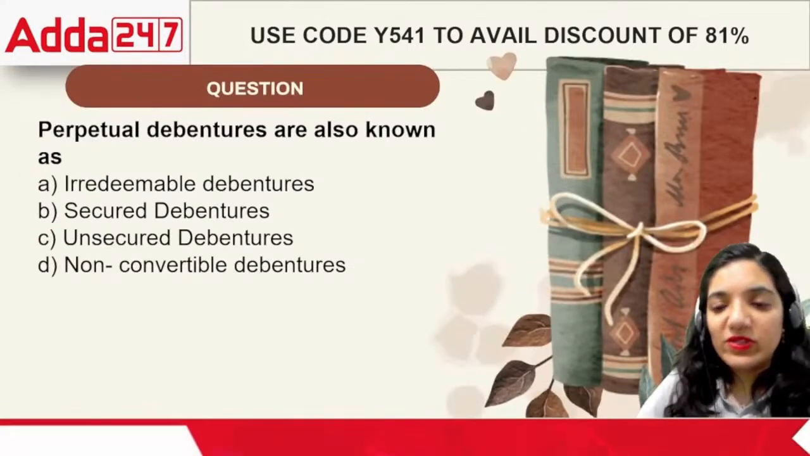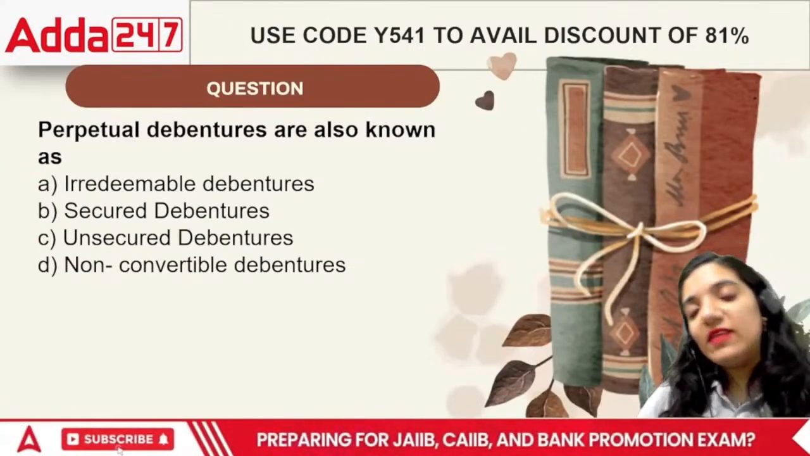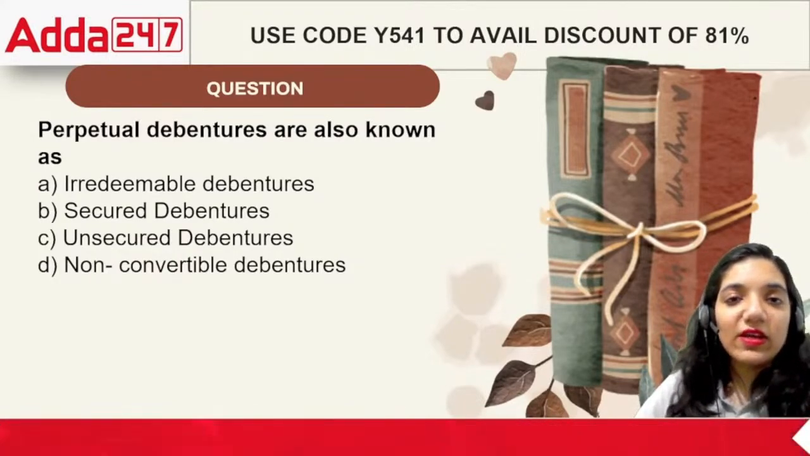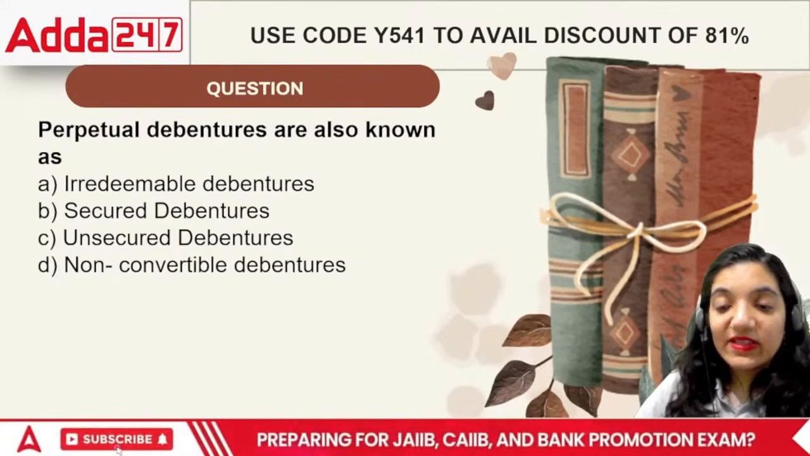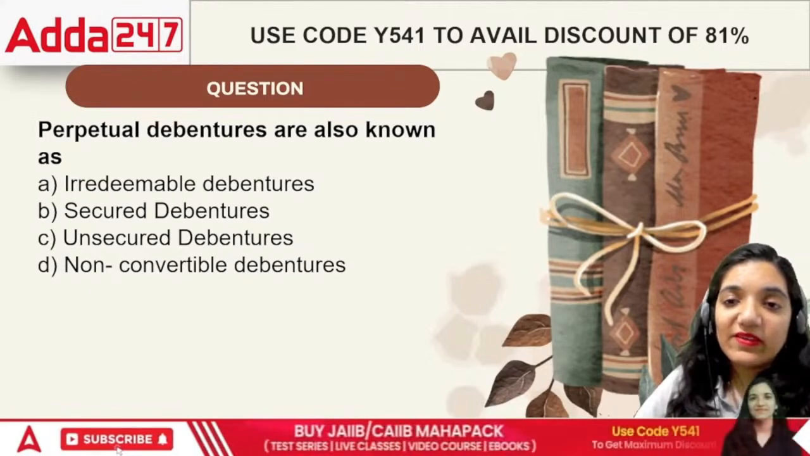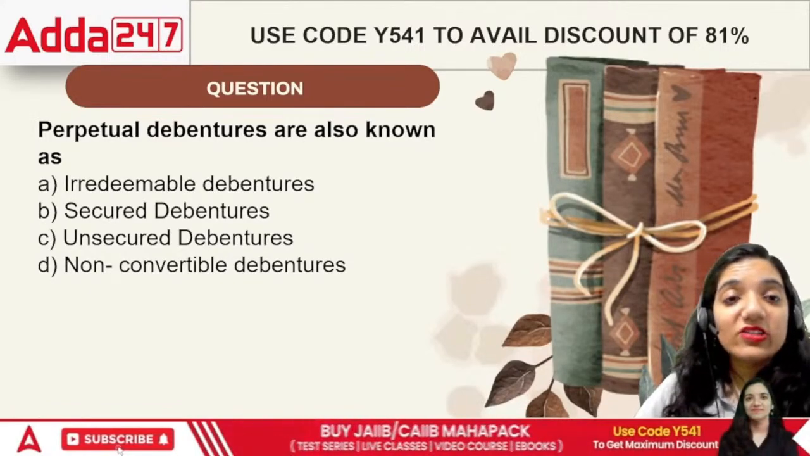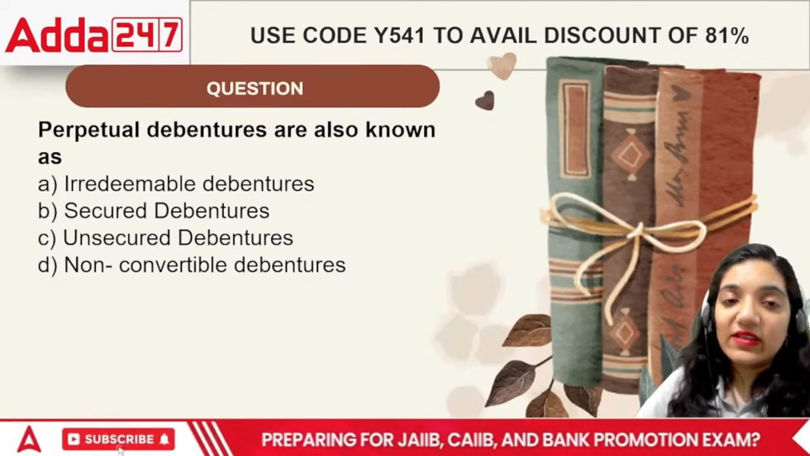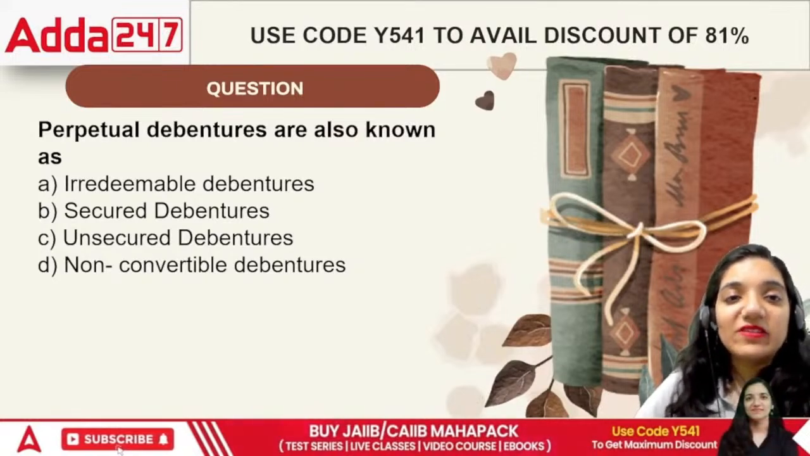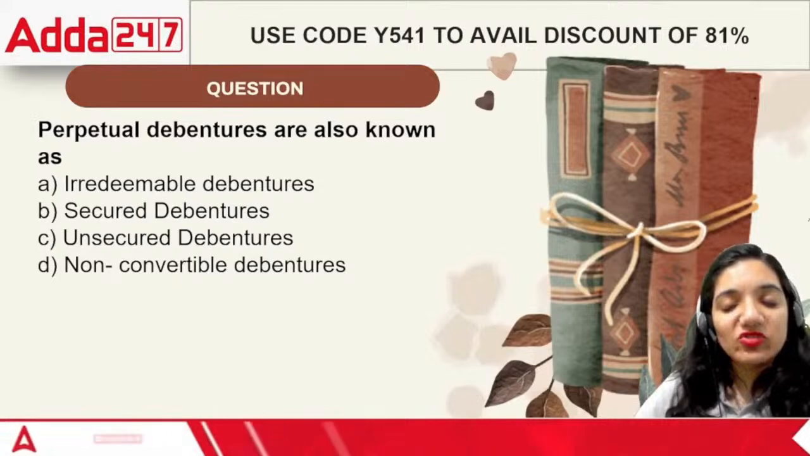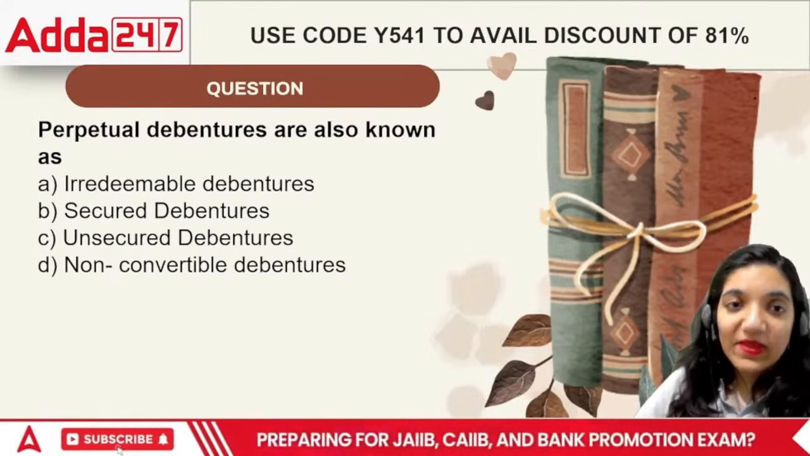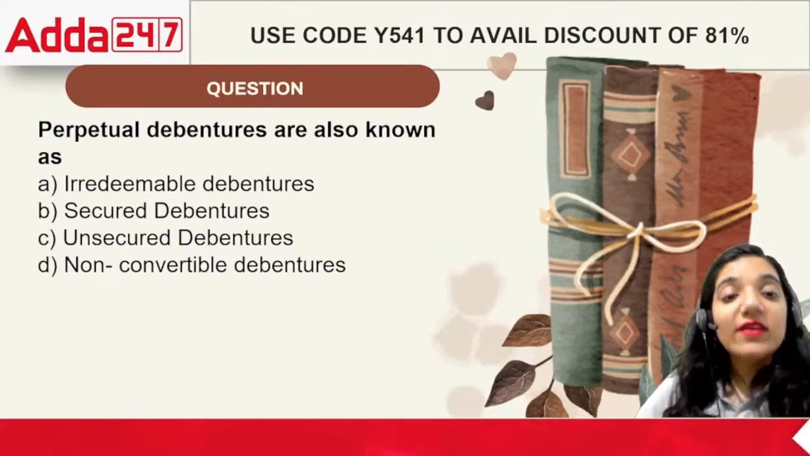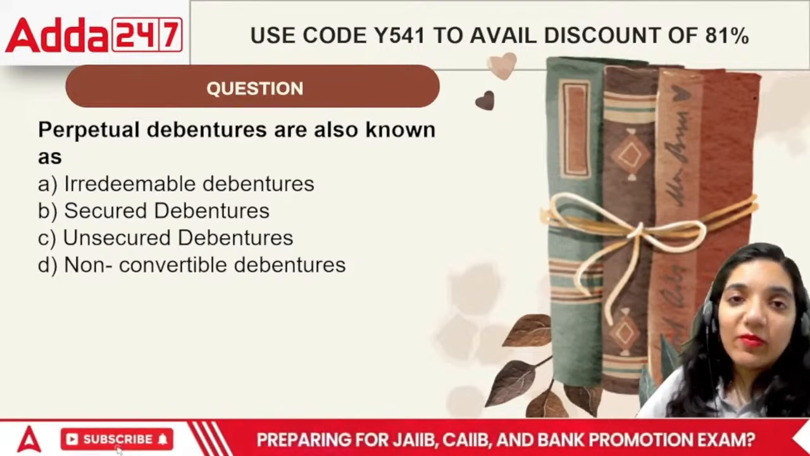Moving on, perpetual debentures are also known as irredeemable debentures, secured debentures, unsecured debentures, or non-convertible debentures. Debentures are basically loans for a company, right? So we can specify these are bonds or loans for a company. In case of such loans, these are irredeemable in nature, secured, unsecured or non-convertible. Perpetual debentures are basically long term in nature. Perpetual means they are going to be there till the end of the life of the organization. This means the correct answer is irredeemable debentures.